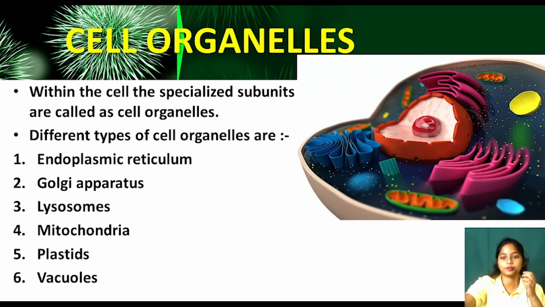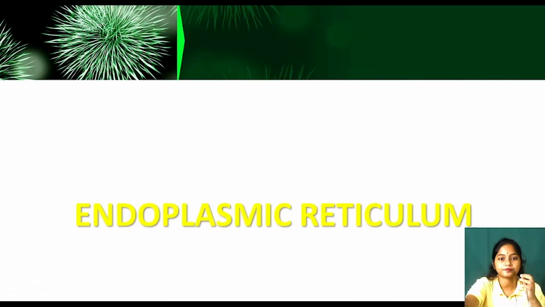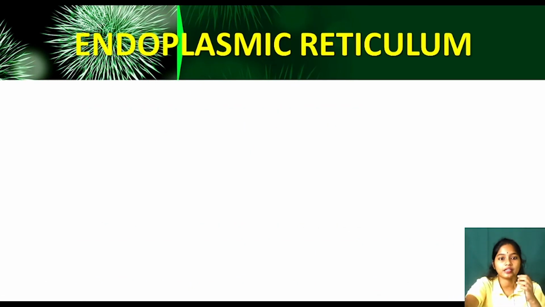Now see, such a beautiful picture. See, this is the nucleus, the Golgi apparatus, the endoplasmic reticulum, mitochondria. Can you see all this? Okay, so today we will be learning about the cell organelles in a lot of detail. So let's move ahead. See. So first we'll be reading about endoplasmic reticulum.